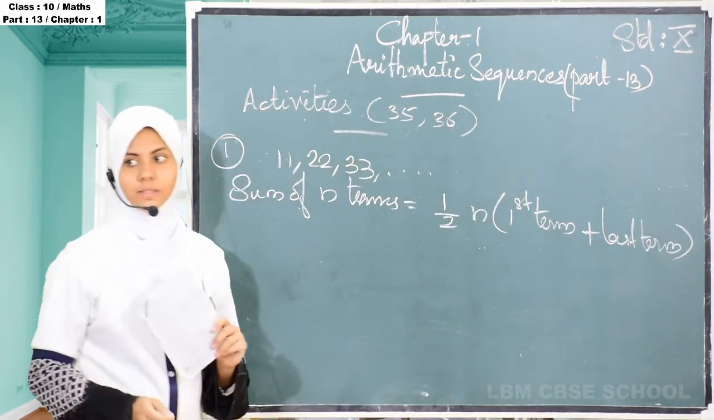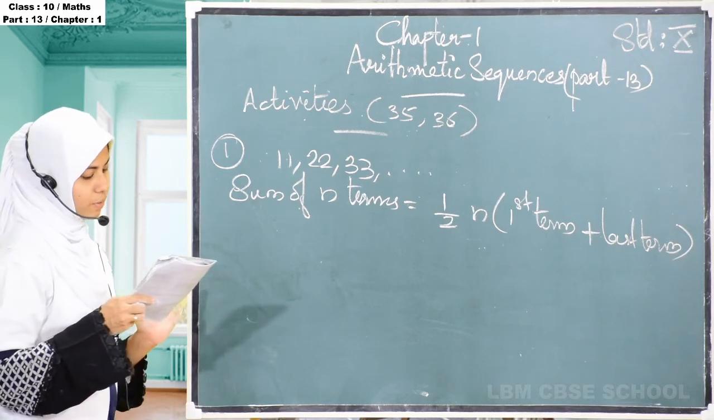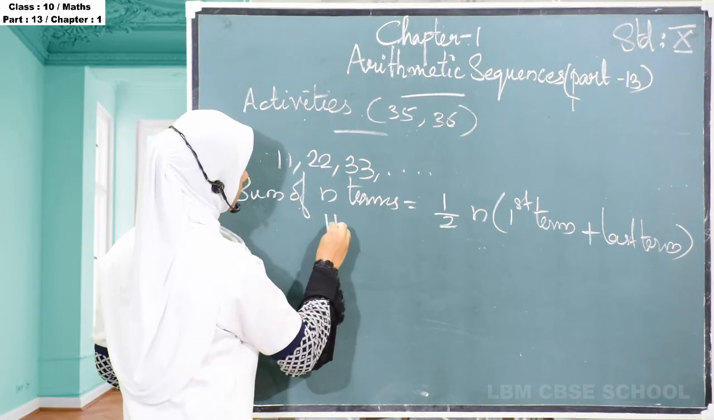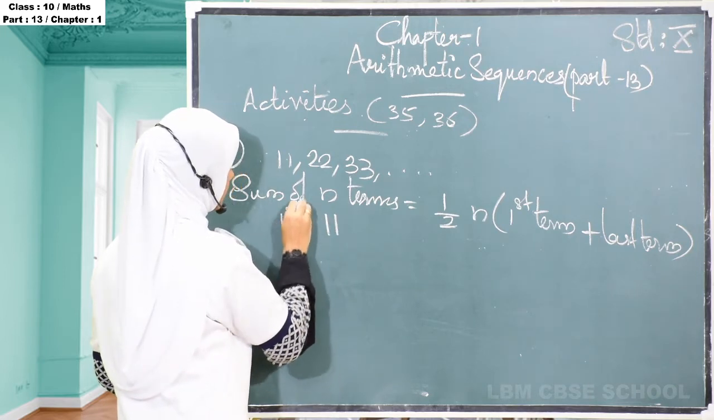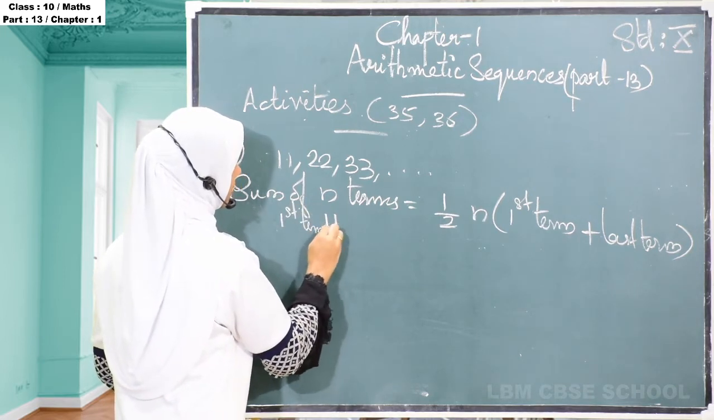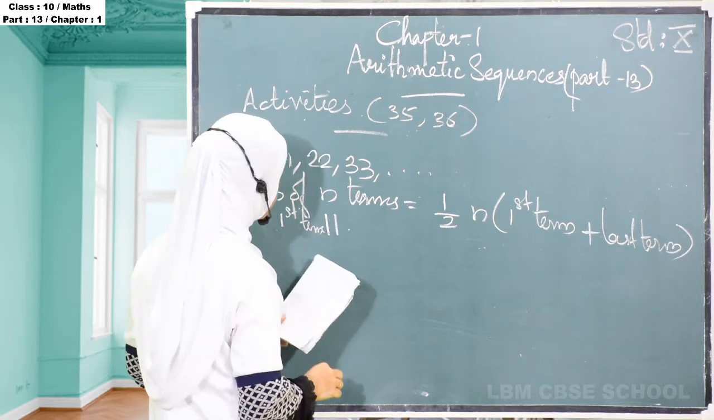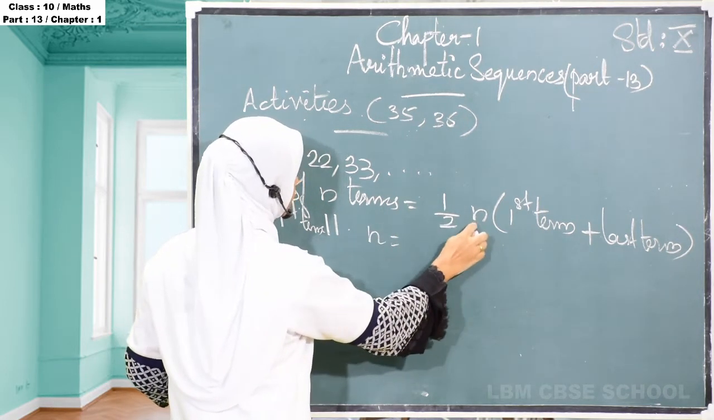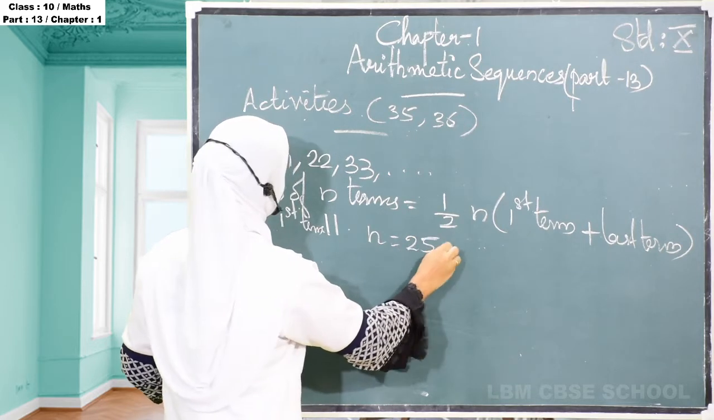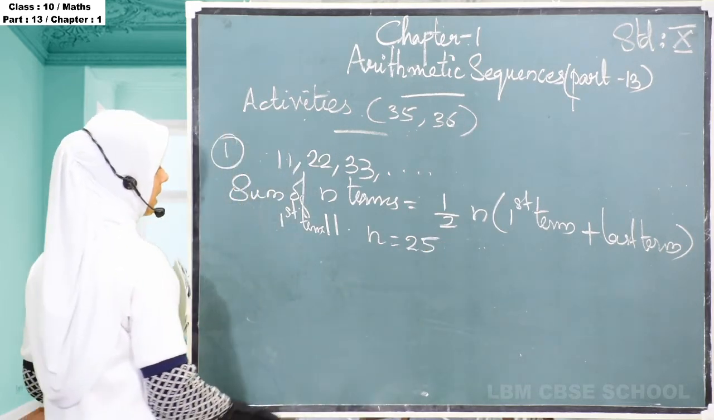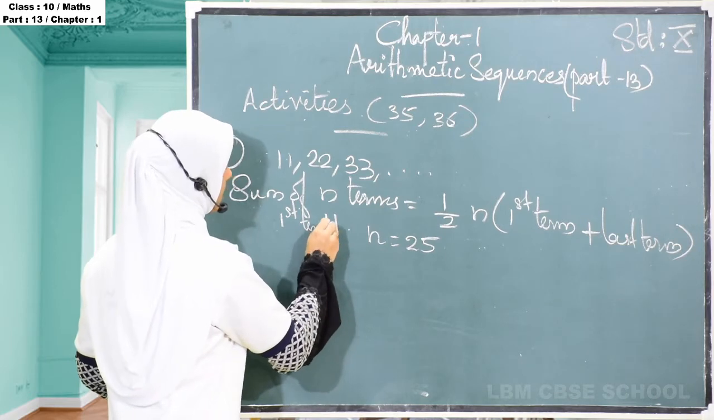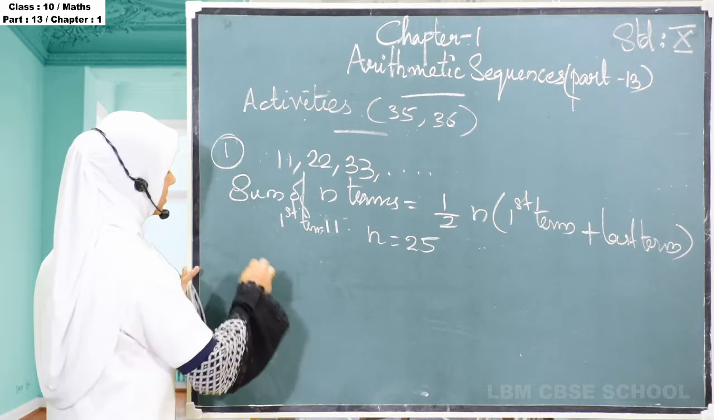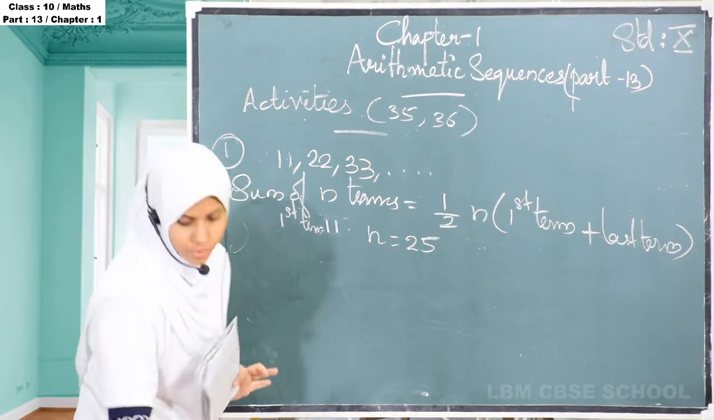So what is the last term? The last term is the nth term of this sequence. The first term is equal to 11, and n is equal to 25. That is given in the question. Then first term is 11, n is equal to 25. Then we have to find the last term.